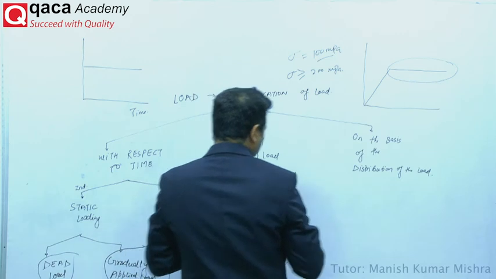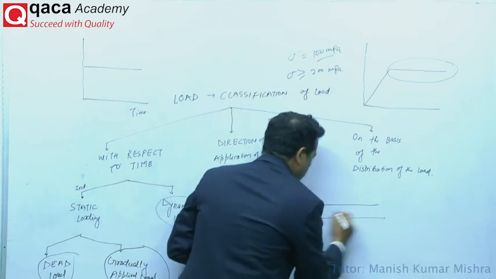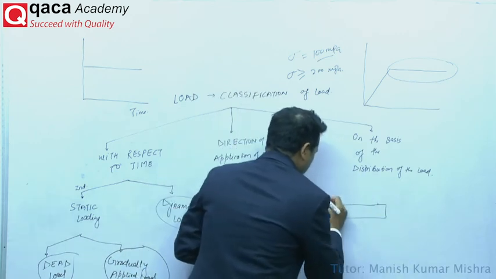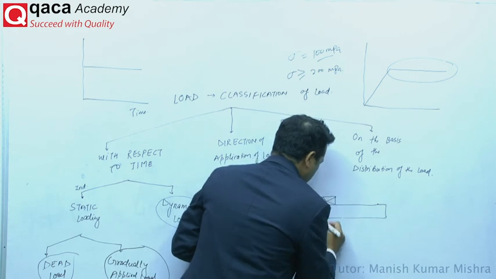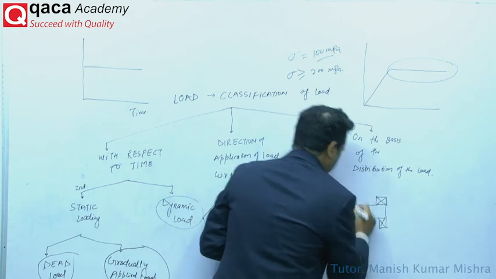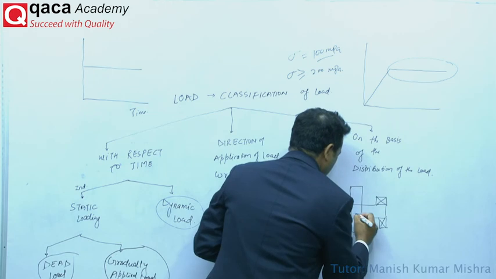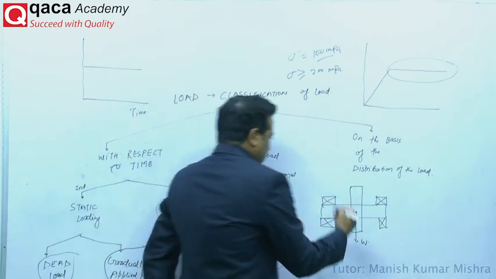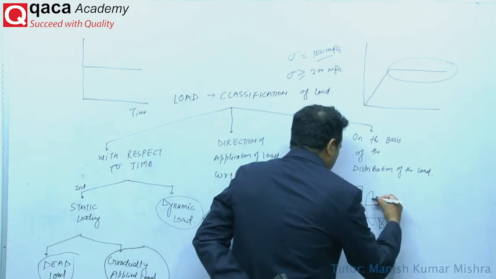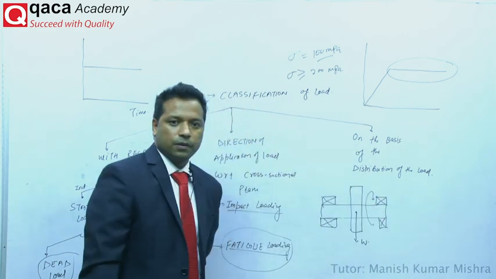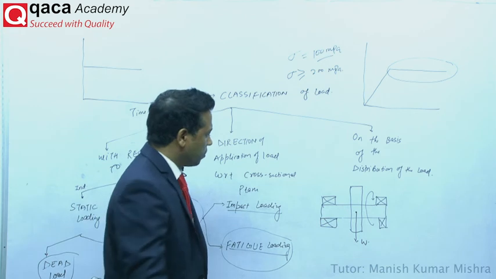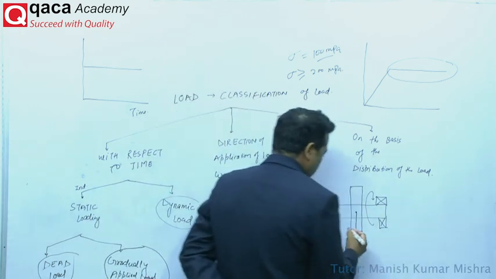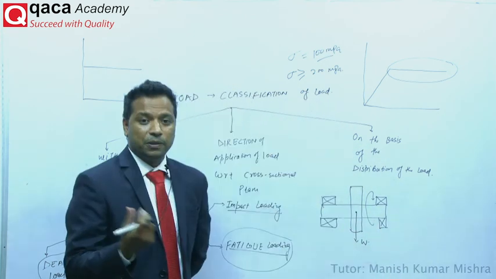In the same manner, see, here is a shaft and here is a bar. That is the bearings. Here a rotor is connected, right? So there is a load always downward here. Let's say this particular thing is in a rotating direction, right? It's a rotating member. Sometimes it is like a simply supported beam.